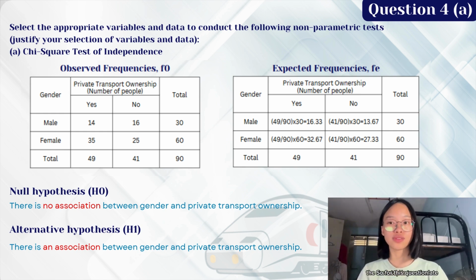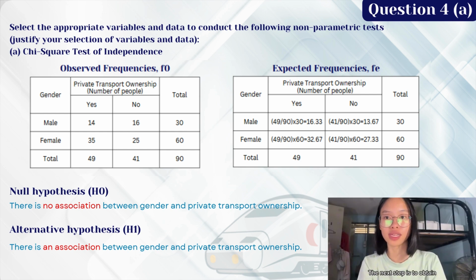So for this question, the first step is to calculate the observed frequencies, where I utilized Microsoft Excel to calculate, and I'm able to obtain that the female gender were in fact the majority, with 35 of them owning private transportation and 25 of them not owning it. This sums up to 60 of them for females and 30 for the males.